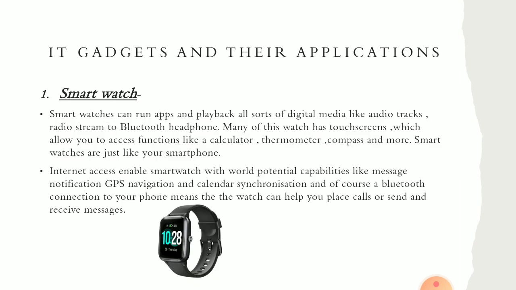So we have some gadgets and their applications. So first we take the smartwatch. In a smartwatch you can do different things along with displaying time.